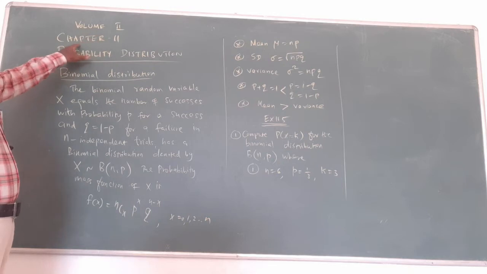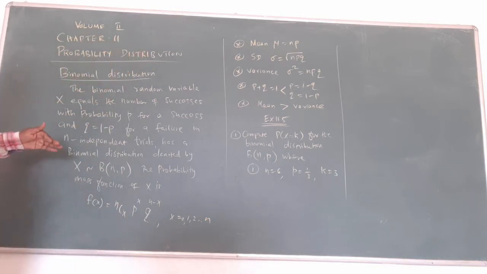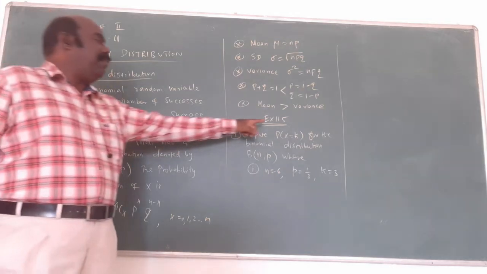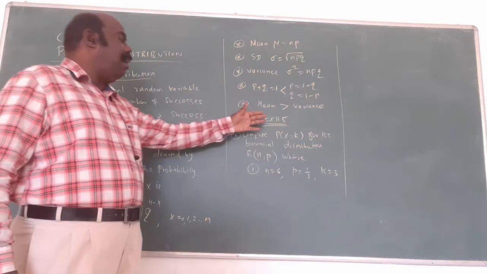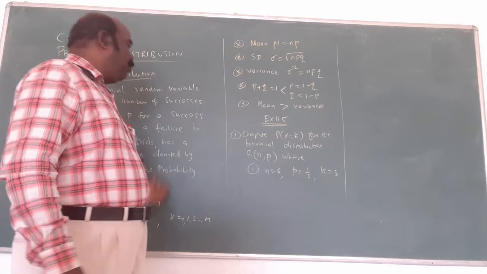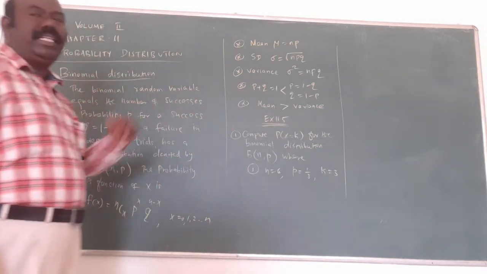Now volume 2, chapter number 11, probability distribution. Now I start with the binomial distribution. This is actually exercise 11.5. All the problems are only small ideas and small formulas. That's why I will start with the 5th exercise.